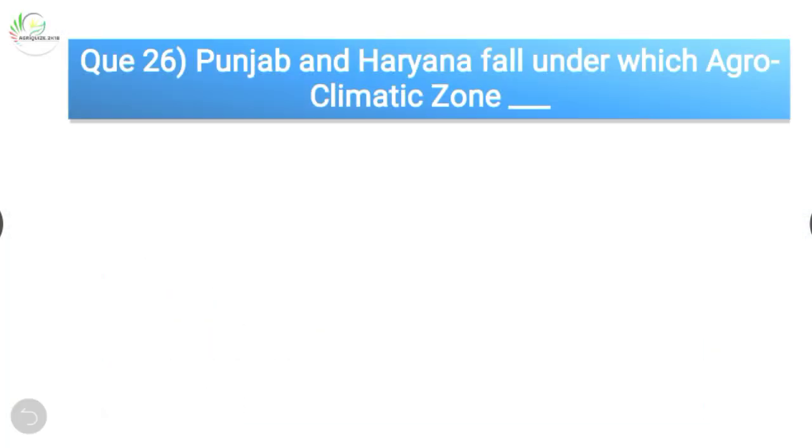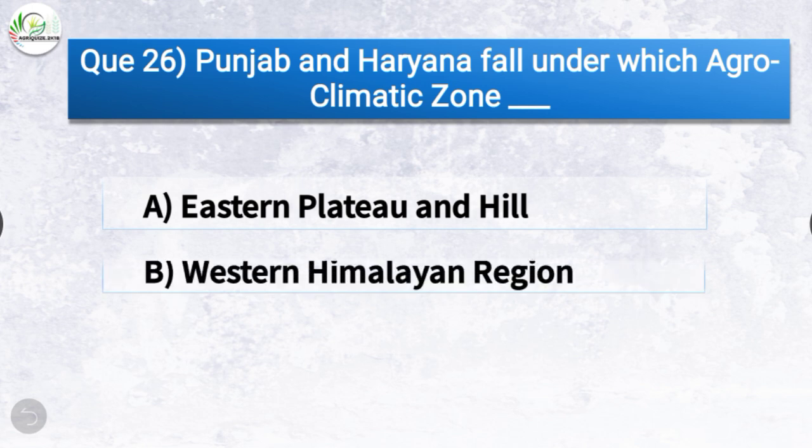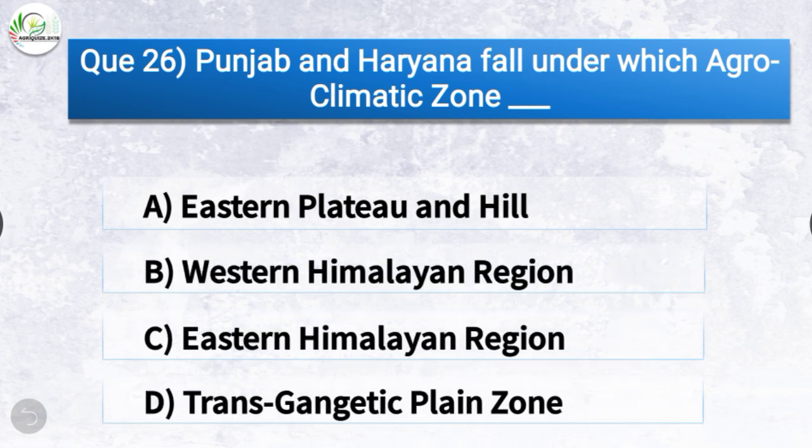Question number 26. Punjab and Haryana fall under which agroclimatic zone? The options are Eastern Plateau and Hill, Western Himalayan region, Eastern Himalayan region, or Transgangetic Plain Zone. The correct answer is option D, Transgangetic Plain Zone. Punjab and Haryana fall under Transgangetic Plain Zone.